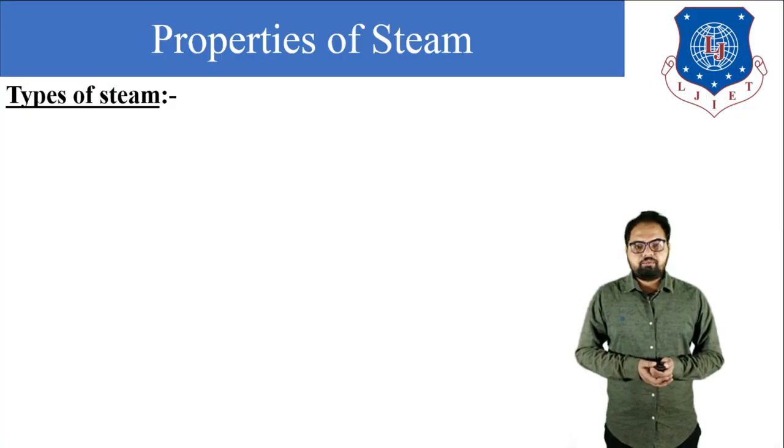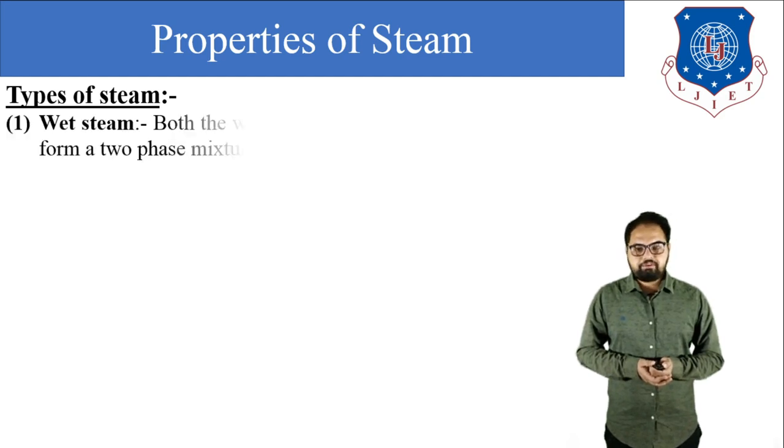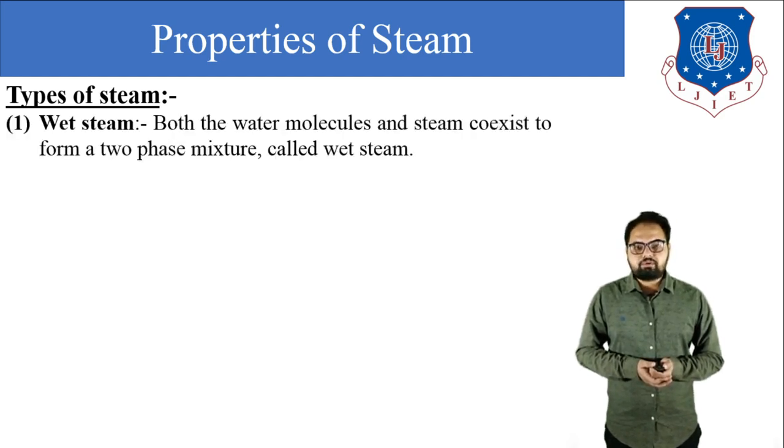So dear students, this topic we have already discussed in the last video session, steam formation. In that session we discussed wet steam, dry saturated steam and superheated steam. So these all three are the different types of steam. First of all, we are going to discuss wet steam. So what is wet steam?